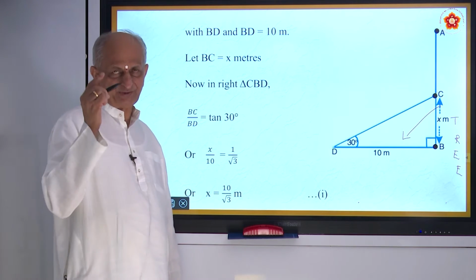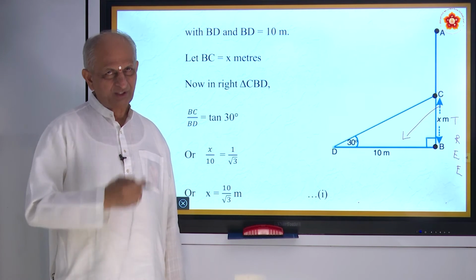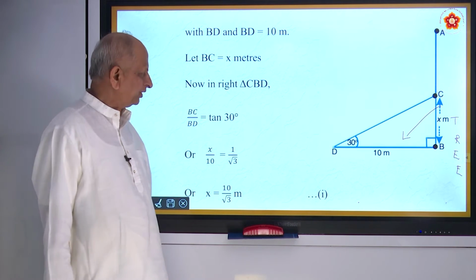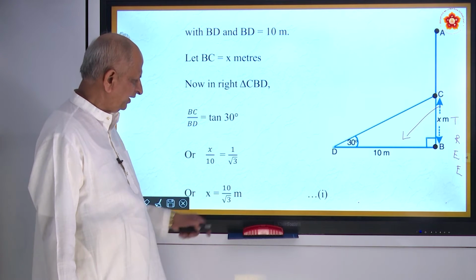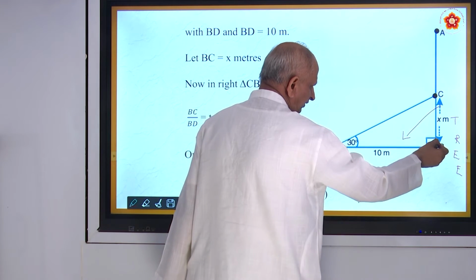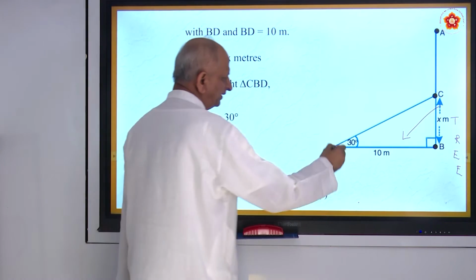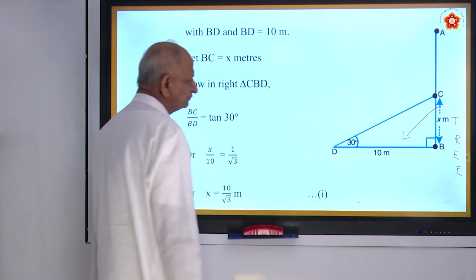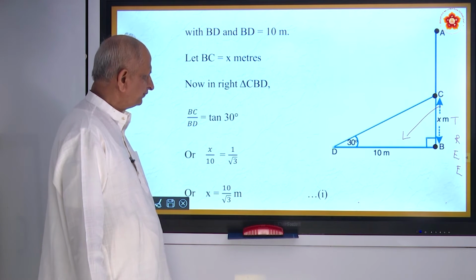Here there are two things. Therefore, you will have two relations. Noted? Okay, note it down. So first relation is X is equal to 10 by root 3. So that is X, means from here to here. Now you have to find out this distance, that is nothing but this CD. Is it not? For that we have to use one more relation.